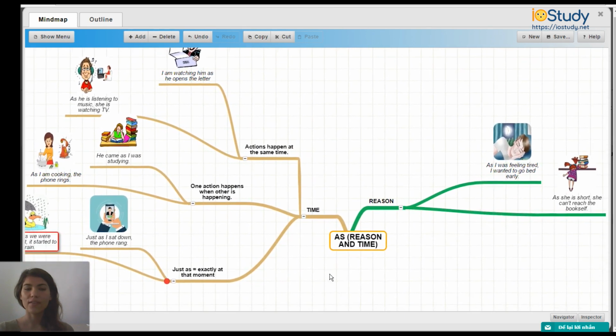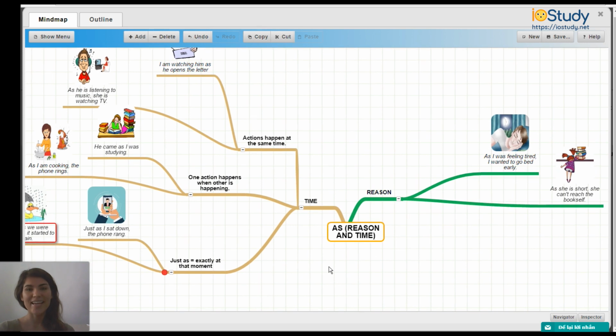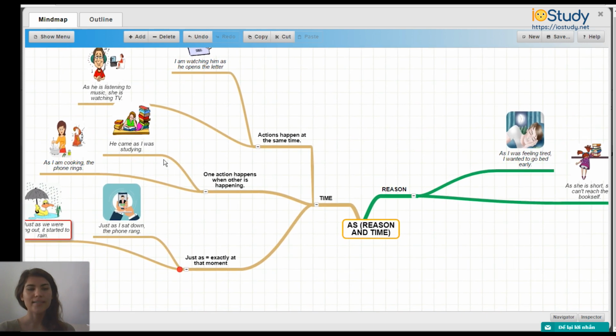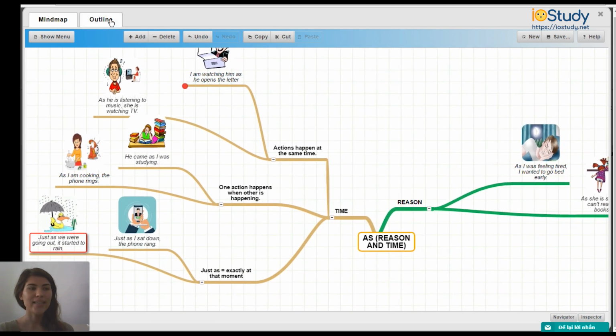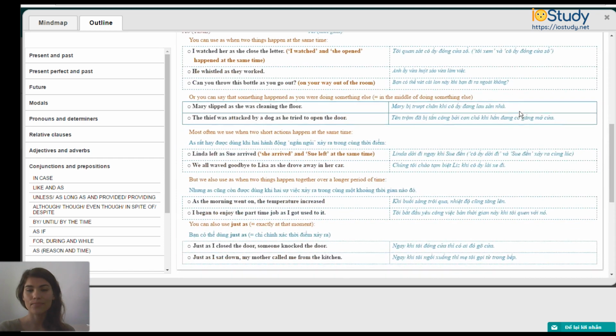Okay, so now we have the completed mind map for as using reason and time. So you can come back to this at any time for your reference. Now we can go ahead and click here to find the outline on as for reason and time. So as, reason, and time, this is the outline for you. So you can scroll through this, read through it to find more information and more examples of sentences.